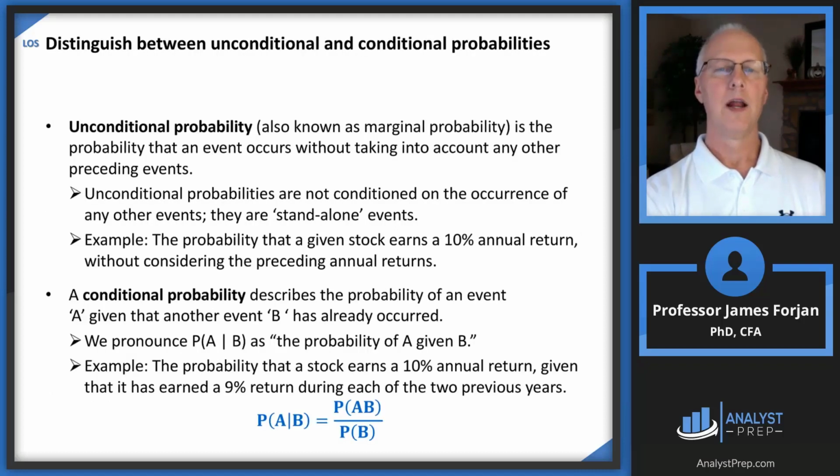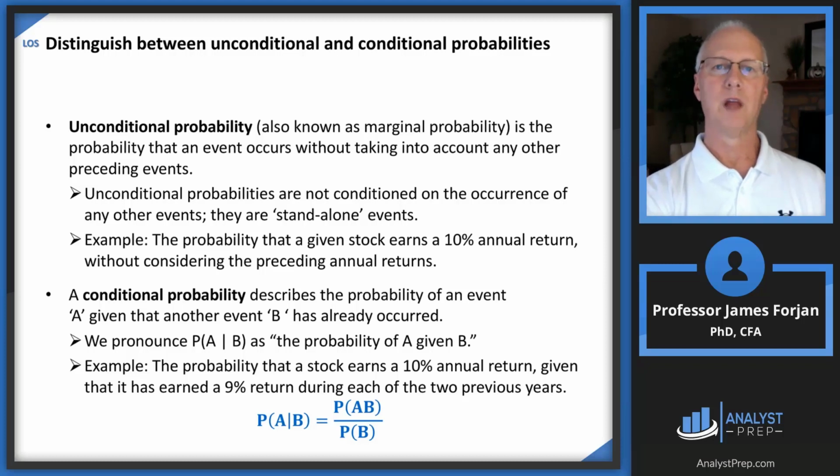All right, how about the difference between unconditional and conditional probabilities? An unconditional probability is the probability that an event occurs without worrying about anything else that occurred beforehand. You might say something like, I think that my basement will flood. What is the unconditional probability that my basement will flood?